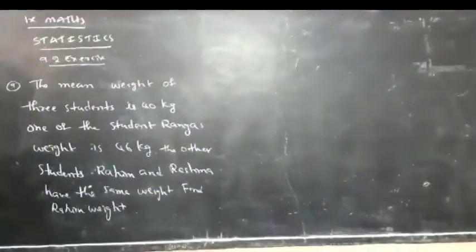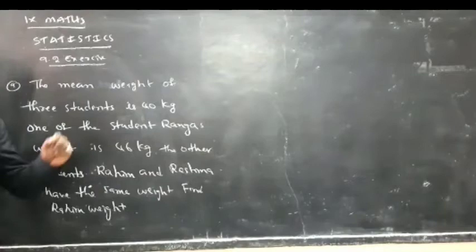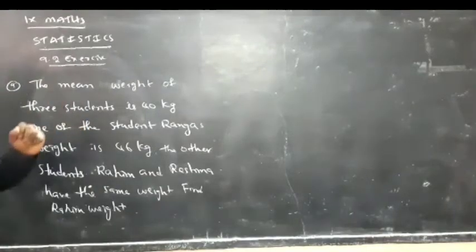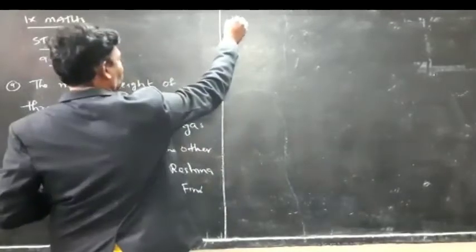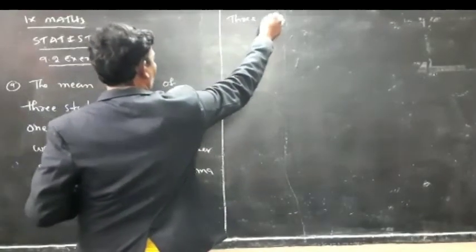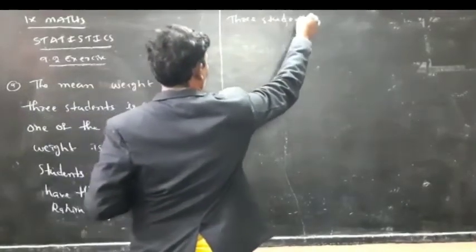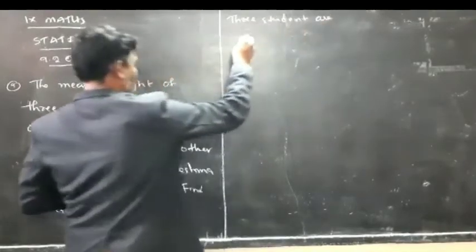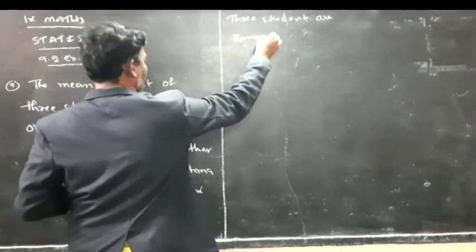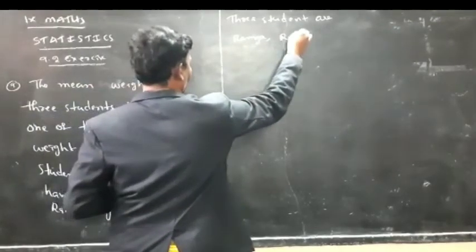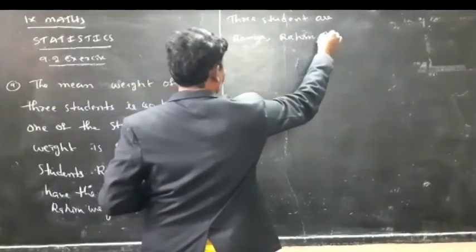The mean weight of 3 students. Here, how many students are there? 3 students: Ranga, Rahim and Reshma.